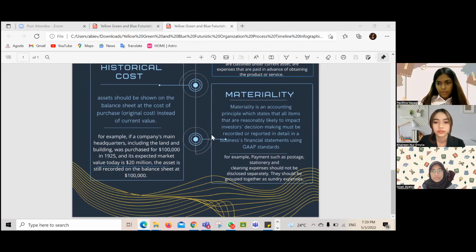For example, payments such as postage, stationery, and cleaning expenses should not be disclosed separately. They should be grouped together as sundry expenses. Stationery such as pencils, razors, and rulers are all stated in one accounting item. That's called materiality, and that's all from me.